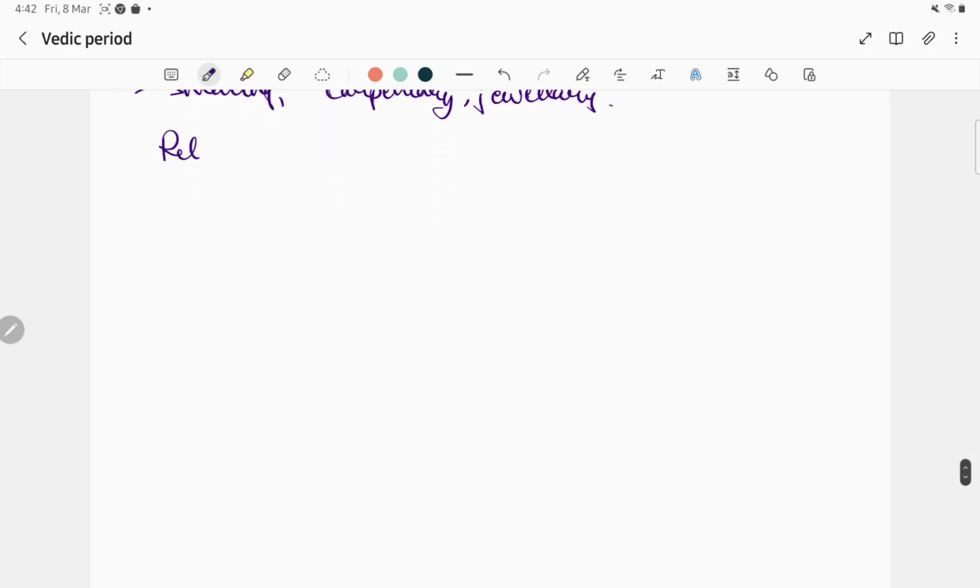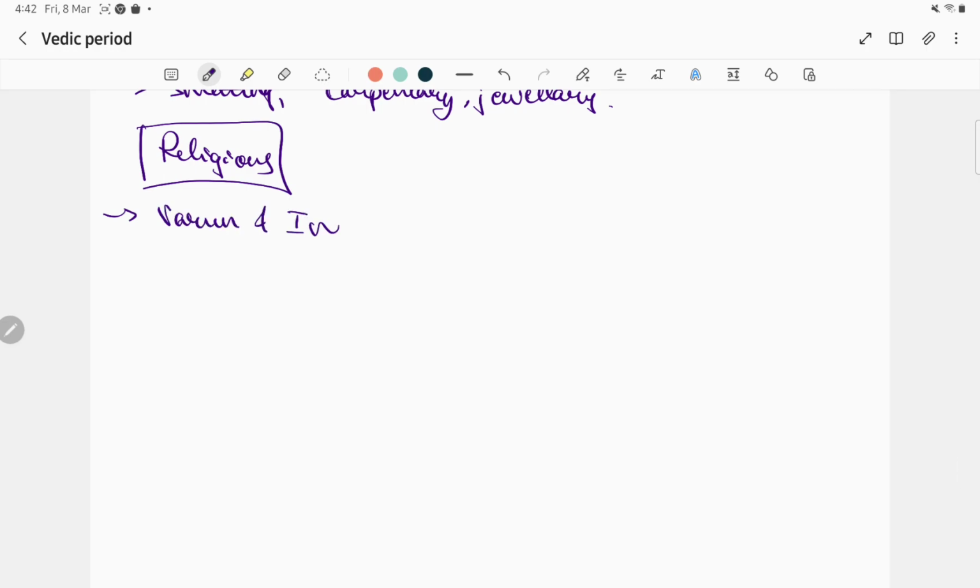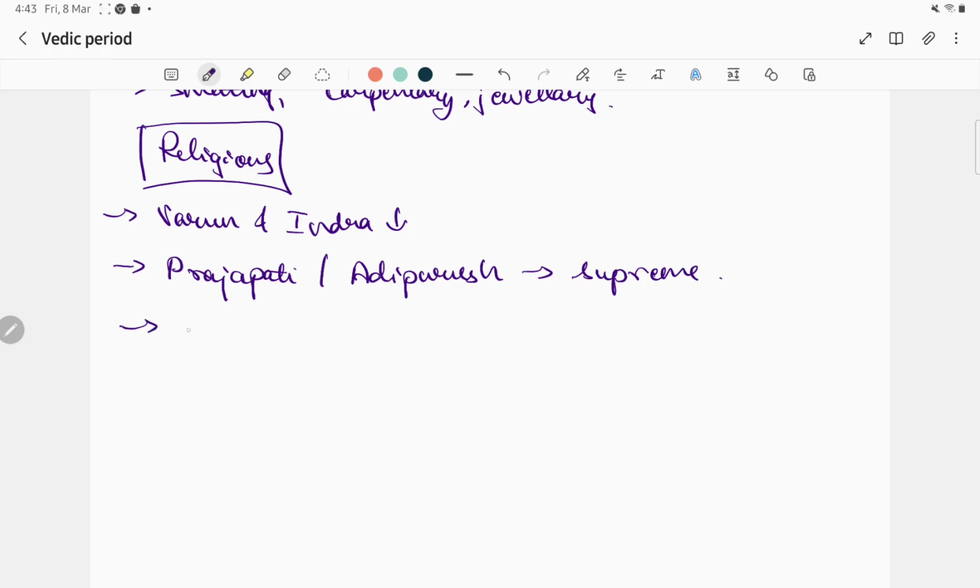Next, religious. The major gods Varun and Indra started losing prominence, and it is said that Prajapati or Adi Purush became the supreme, and Rudra got merged with Shiva.